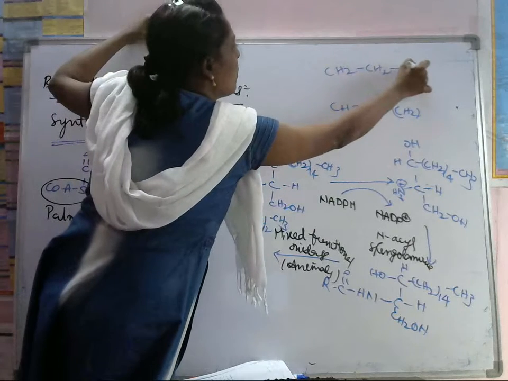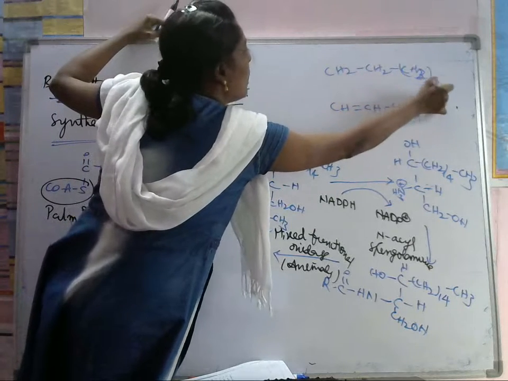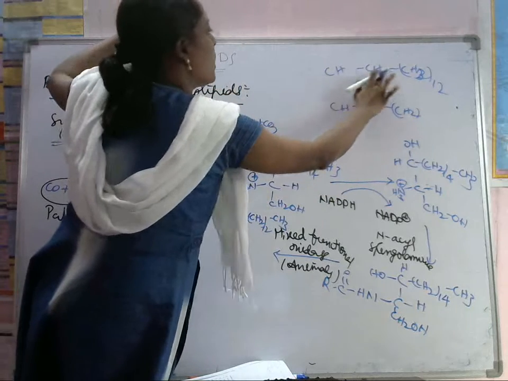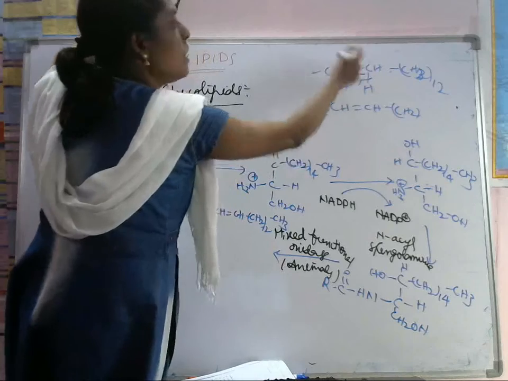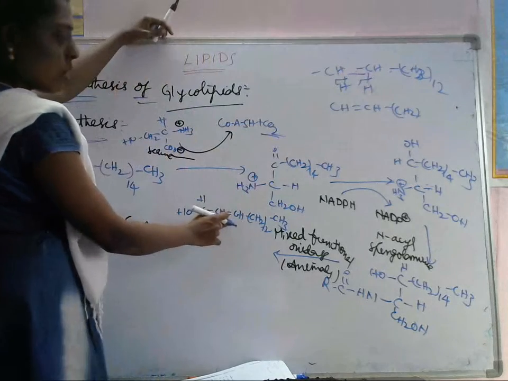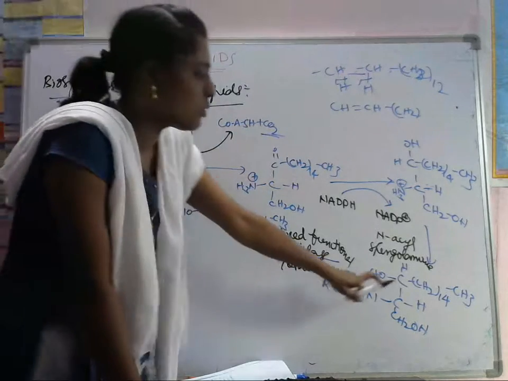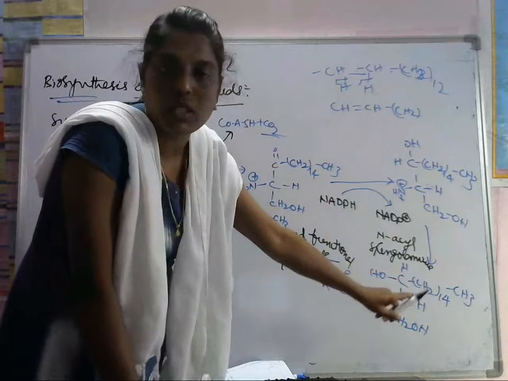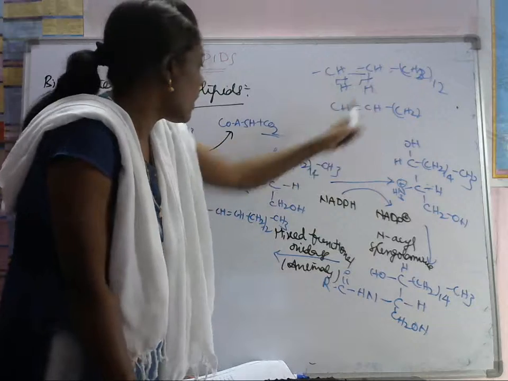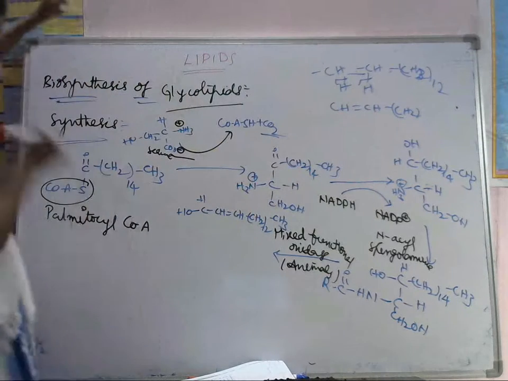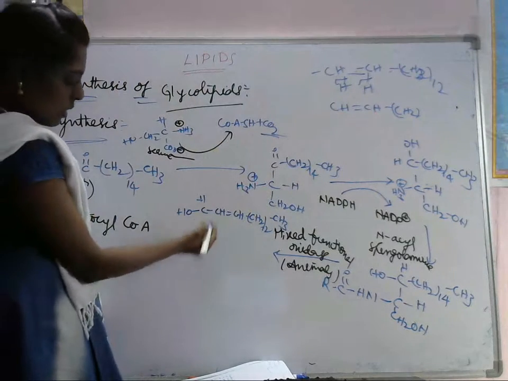If you write this one like this, CH2, 12. So what will be there? It removes one hydrogen and it removes one hydrogen. There is a double bond present. So this is the double bond. These 2 CH2 groups remove hydrogens and form the double bond. Okay. Double bond. So this one.